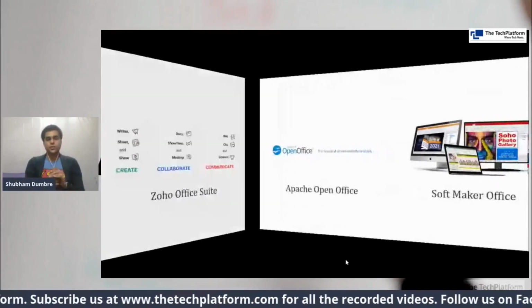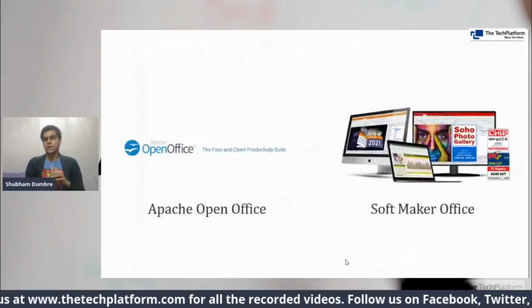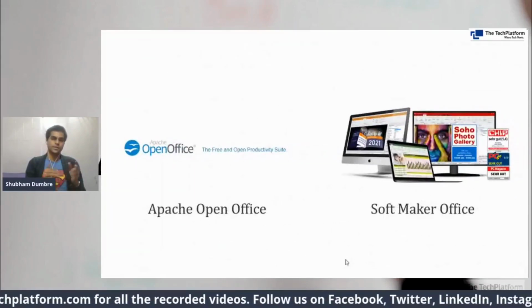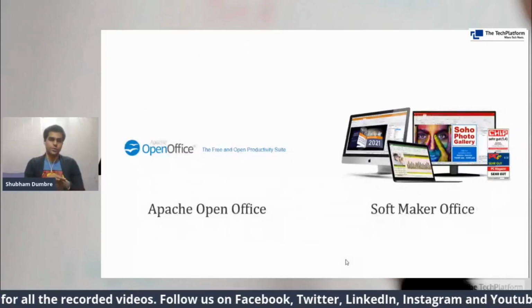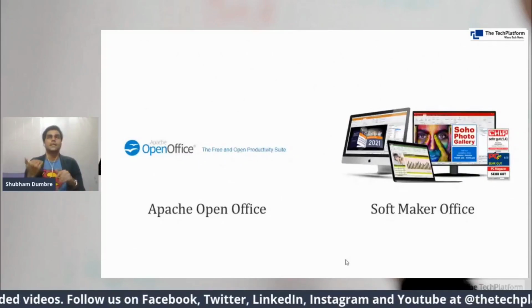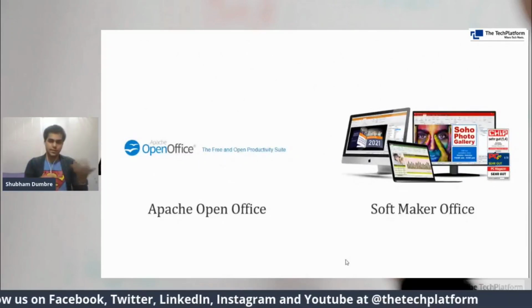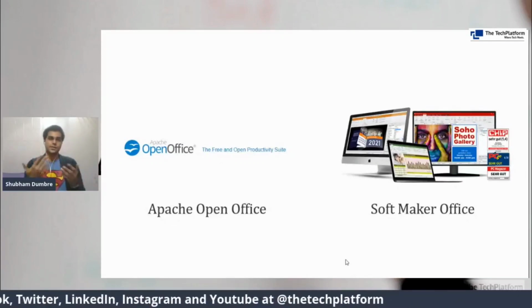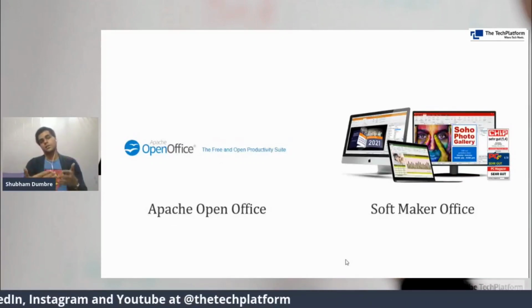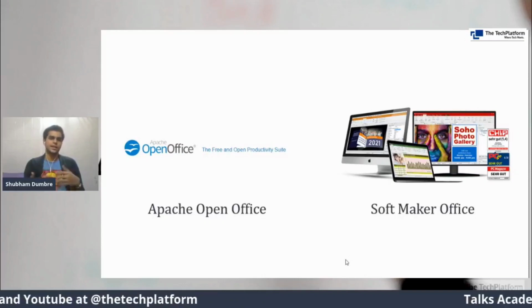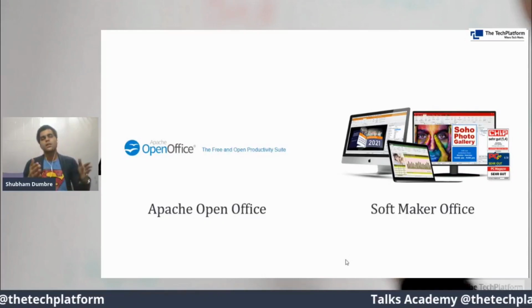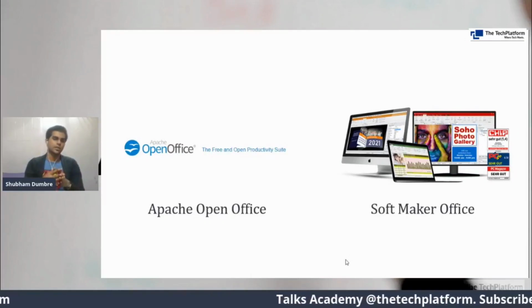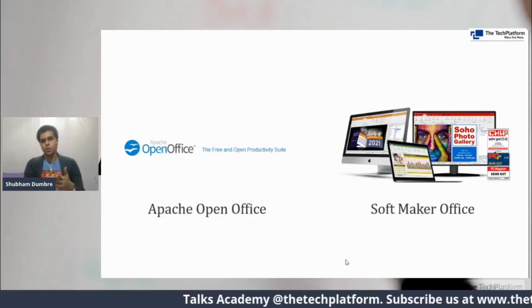Next is Apache OpenOffice. Apache OpenOffice is again a free and productive office suite. This is also an open source office suite where you can get different releases. Here, you will have similar functionalities like a word processor, a presenter, and a sheet, with a Google Sheet kind of interface where you can carry out different Excel operations and all. So Apache OpenOffice is the seventh alternative that I came across while researching on this topic.